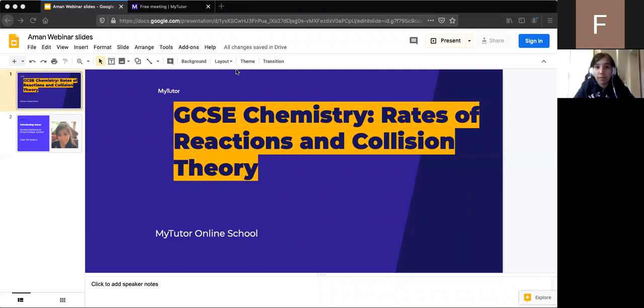Someone's just asked, is the biology going to be more focused on foundation or higher today? So the biology session this afternoon is at 3:15. I believe that's going to cover a range of levels, but it's not specifically a foundation session. It'll probably cover from around level 5 up to the highest level, so not just foundation.